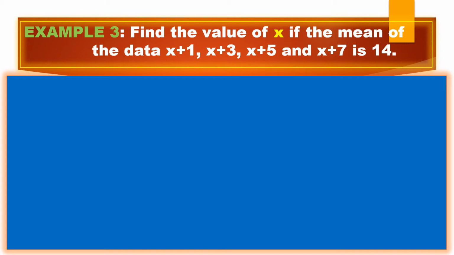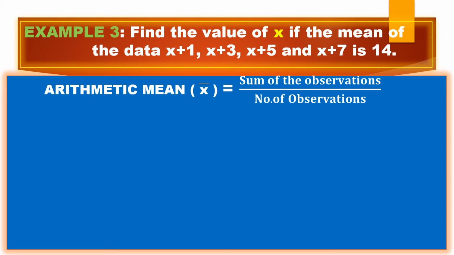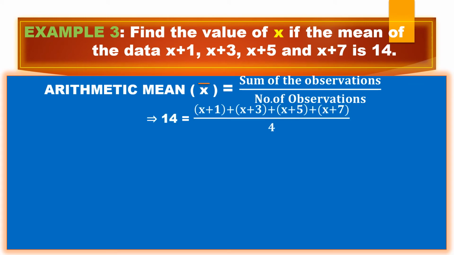Same procedure, no need to confuse. Take our formula: x bar equals sum of the observations by number of observations, and put in all the values x plus 1, x plus 3, x plus 5, x plus 7, and in between you should put the plus symbol because it is a sum. Here the mean value is 14, so put 14 equals, and I have written these things as they are. This 4 is dividing here, so I multiplied it with 14. Whenever it's dividing there, it becomes multiplication, right?